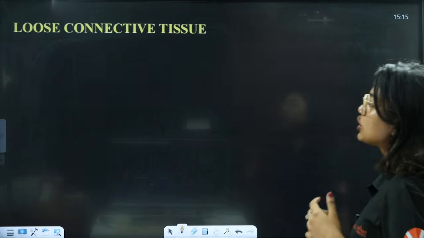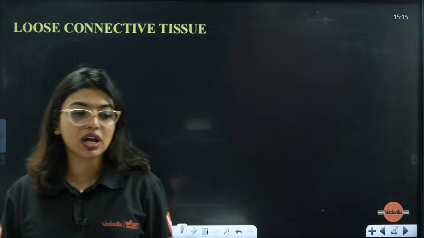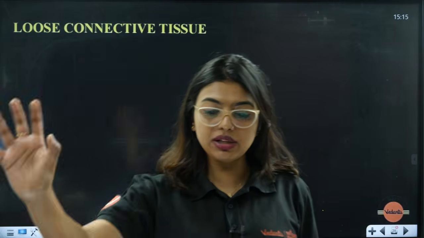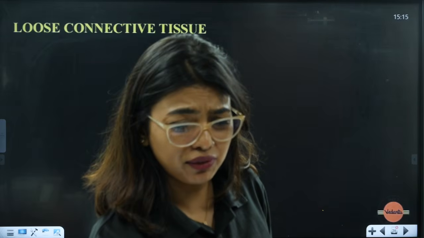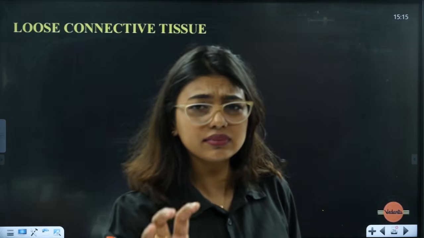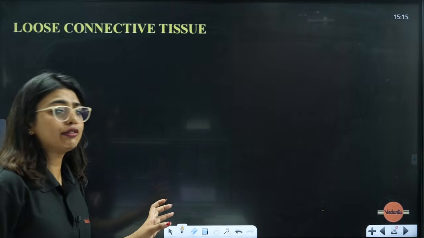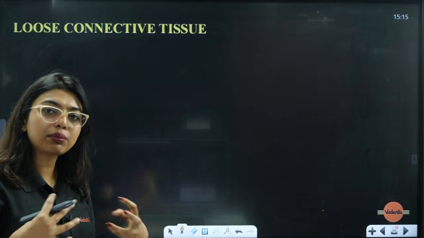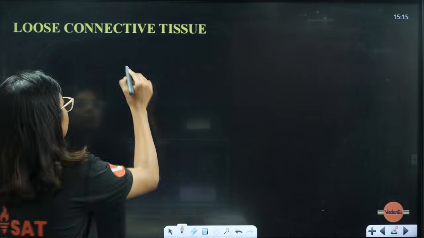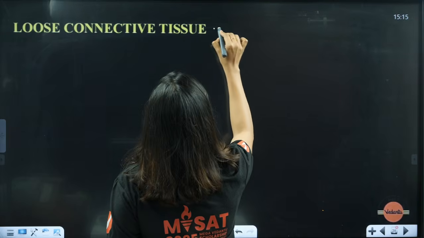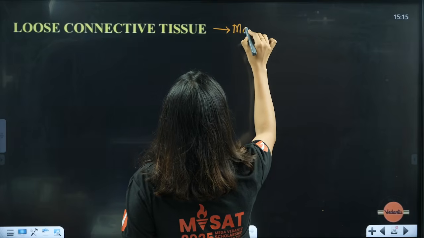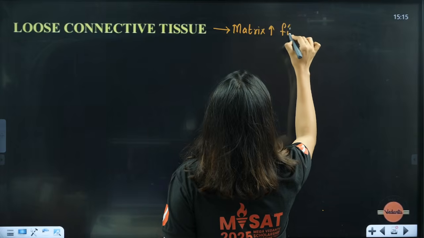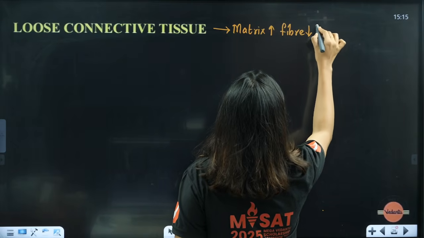So, first one is, students, loose connective tissue. Loose connective tissue means it is quite loose. Students, loose sambar means where the vegetables will be less and the fluid will be more. Correct or not? So here also, loose connective tissue means you will notice that the matrix is more and the fibers will be less. So here I am writing: matrix is more, fiber will be less.